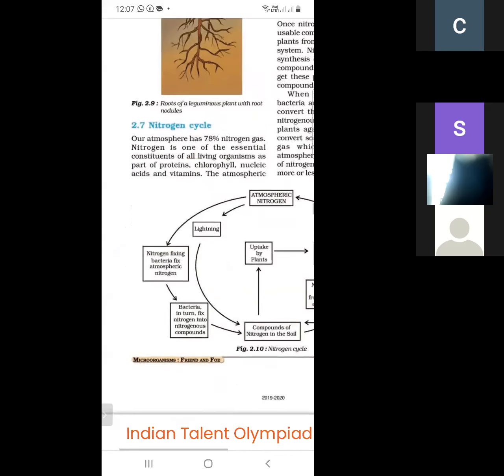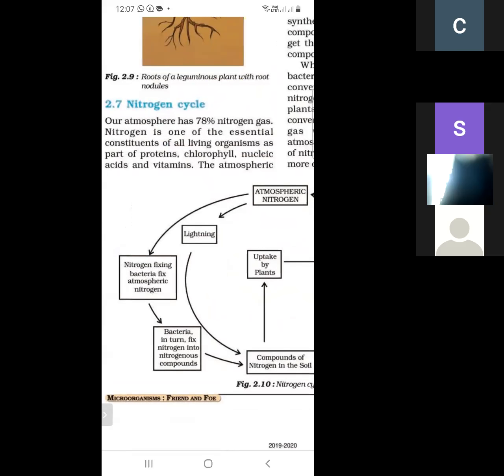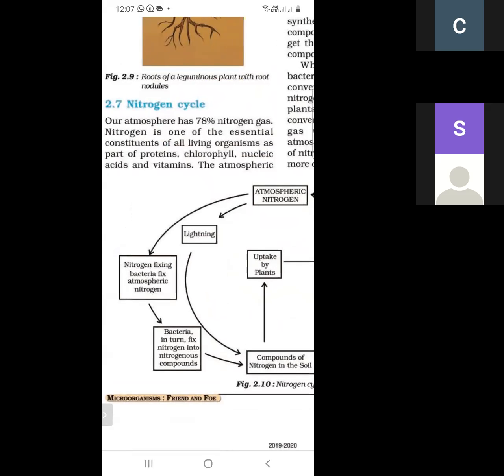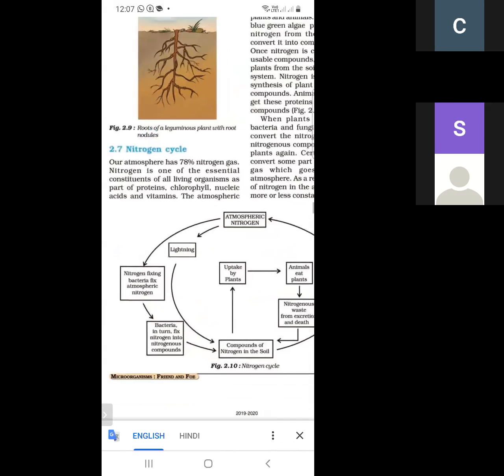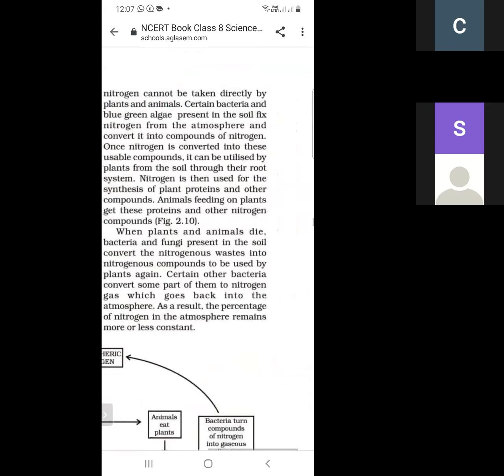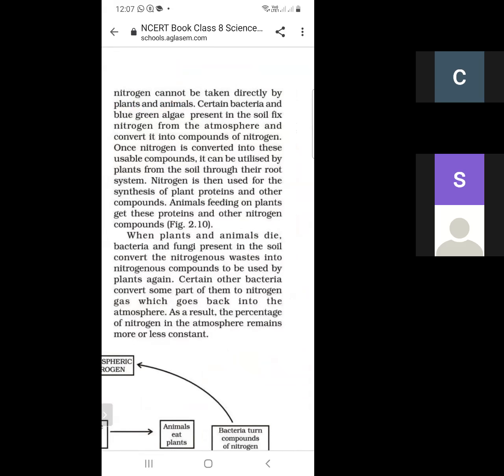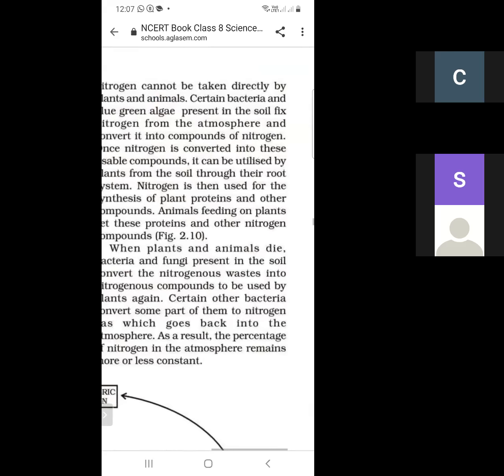Next is the nitrogen cycle. As we know, in our atmosphere there is 78% nitrogen gas, and it is essential for all living organisms. It is also part of nucleic acids and also part of vitamins. So in our environment there is 78% nitrogen gas. Nitrogen cannot be taken directly by plants and animals. Certain bacteria and blue-green algae present in the soil fix nitrogen from the atmosphere and convert it into compounds of nitrogen.